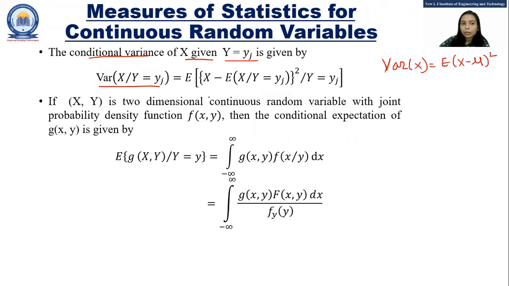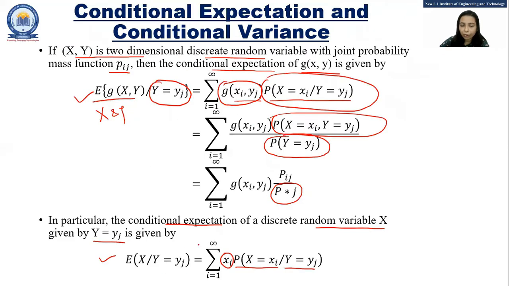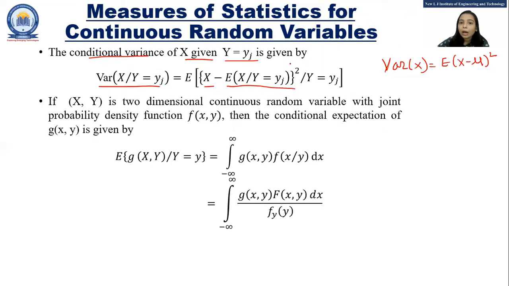So from that we can write E of (x minus mu) whole square. The mu is nothing but the expected value, that is E of x given y equals yj, that we have already discussed over here, whole square, given that y equals yj. So that is the conditional variance of variable x given that y equals yj.